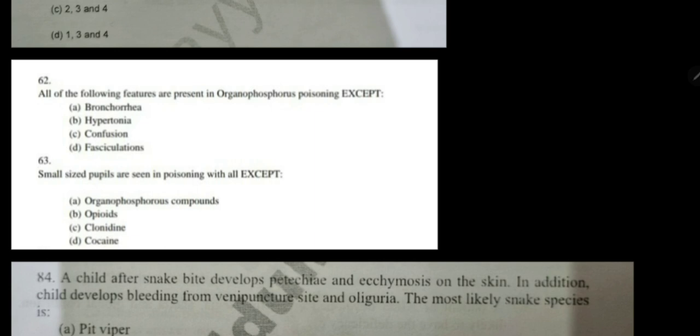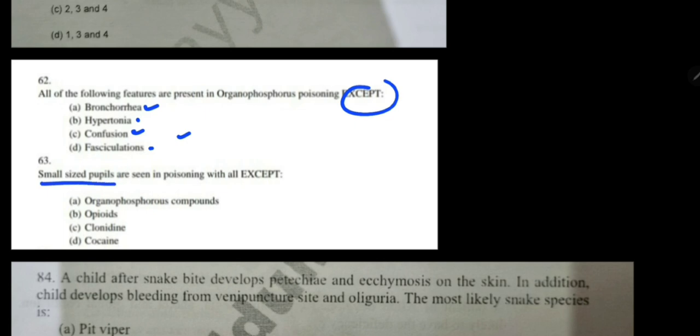Our next question: all of the following features are present in organophosphorus poisoning except. Bronchorrhea we know, we have studied, and confusion we can guess. Hypertonia and fasciculation, this I haven't told you. For these types of questions, you should not panic. Most of the questions you will be able to solve, but 1 or 2 questions will be on a new concept. Okay, so hypertonia and fasciculations we don't know, but the answer here is hypertonia. So some of the questions you will have to just remember.